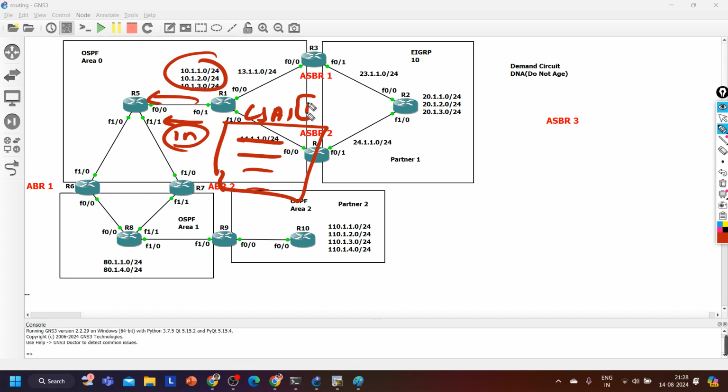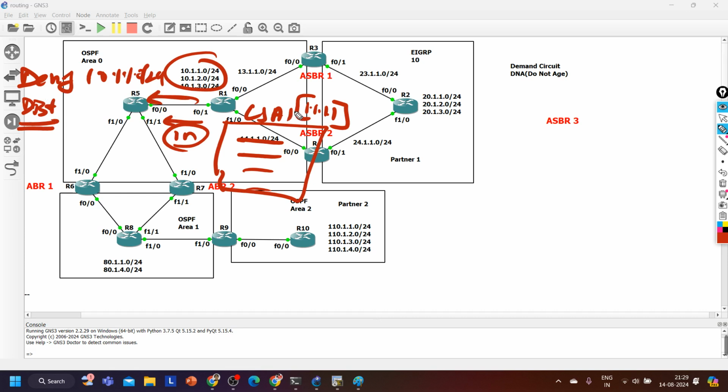Both will be the router ID of the router who is advertising this LSA, 1.1.1.1. Now let's suppose here on router number 5 you have applied route filtering, right? You are denying 10.1.1.0/20 for the subnet, correct? You are denying this subnet, right? In OSPF you have applied it under the distribute list.